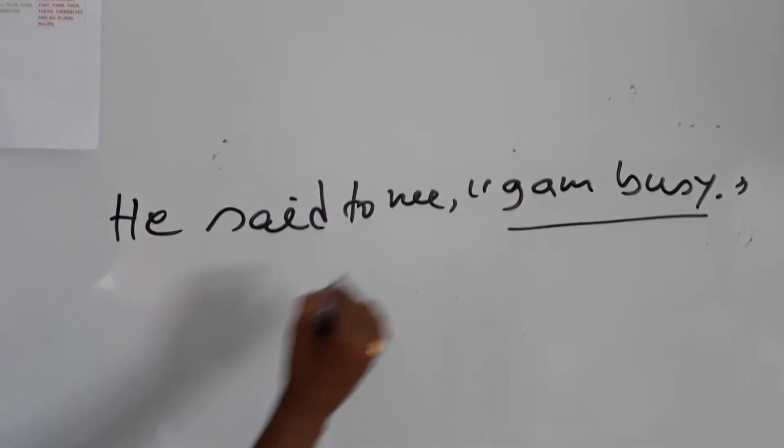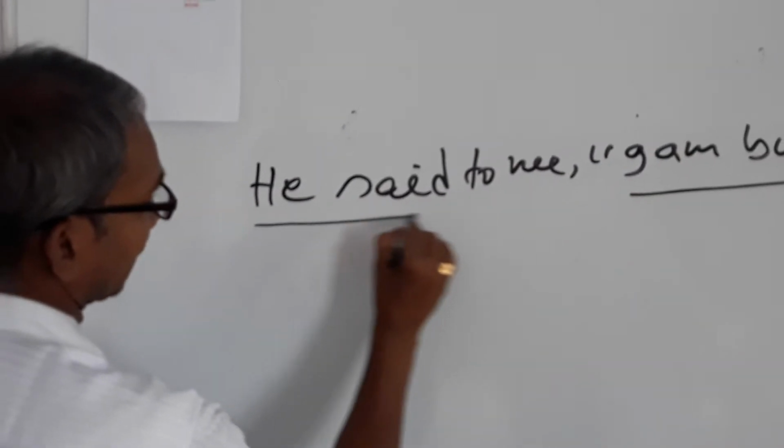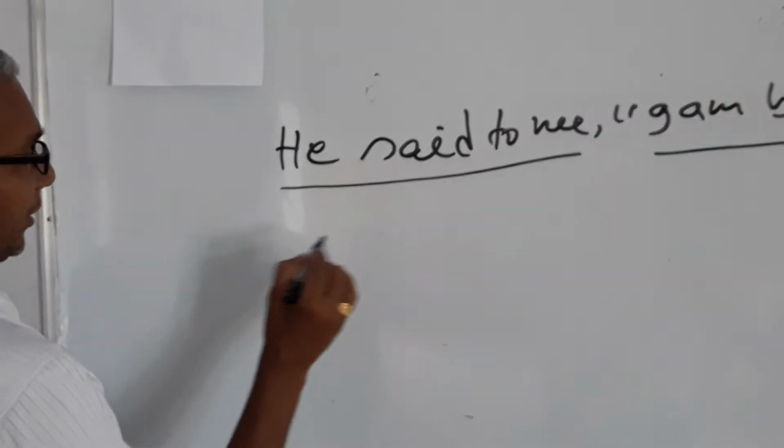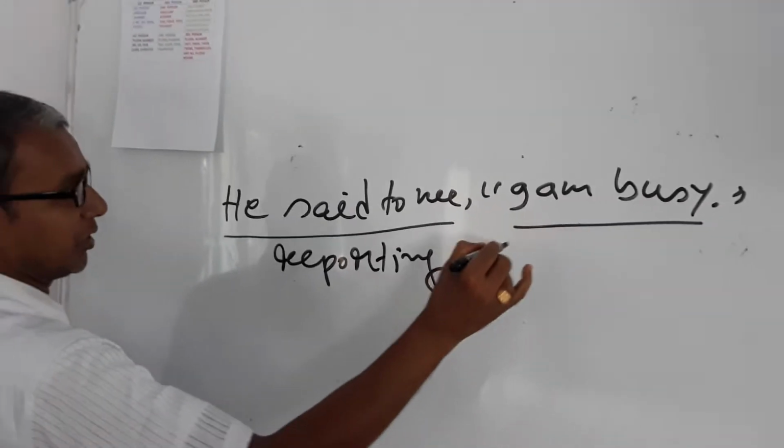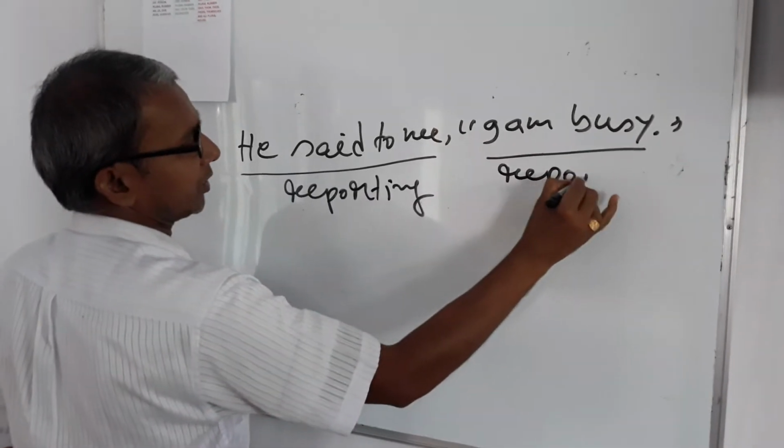This is a part of direct speech and this is another part of direct speech. This is called the reporting verb and this is the reported speech.